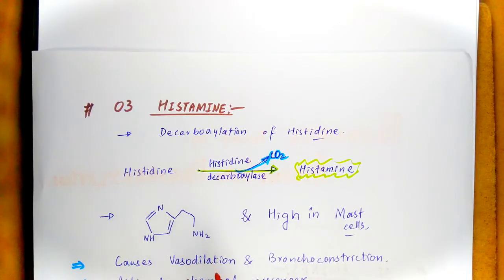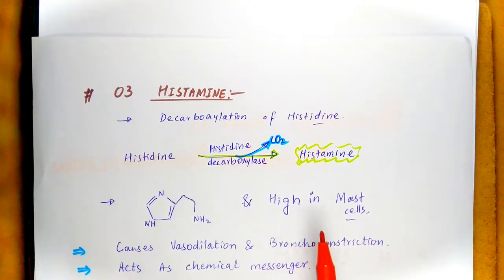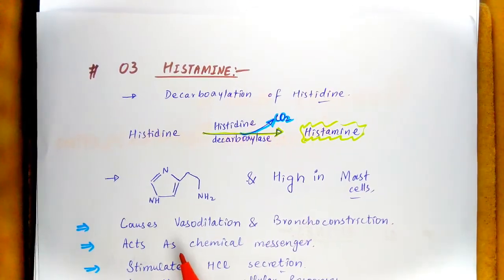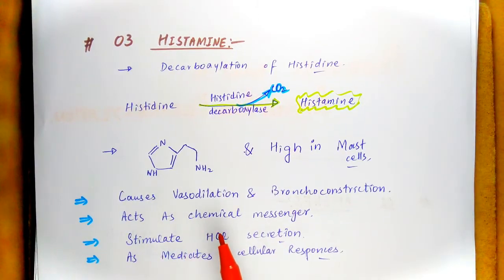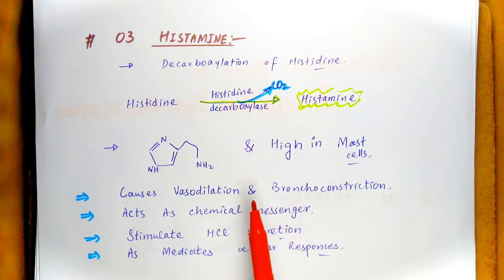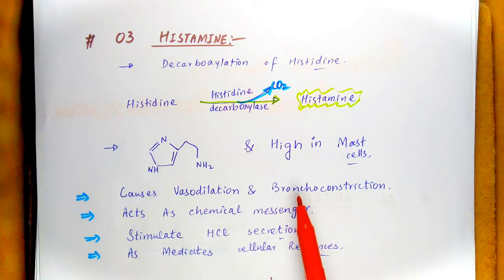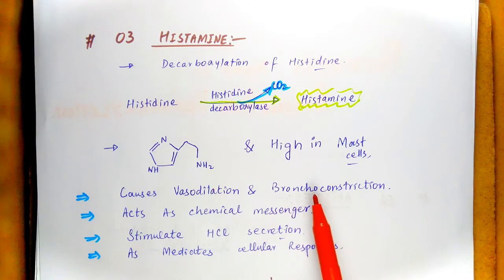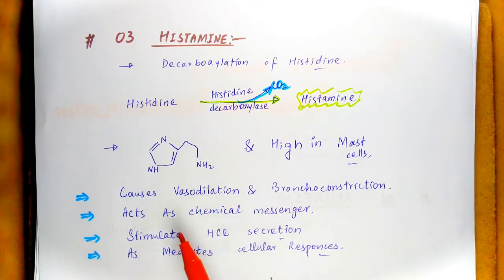Histamine is present in all tissues, but it is found at high concentration in the mast cells. The main functions of histamine include that it causes vasodilation and bronchoconstriction. This is the difference point: it causes vasodilation, but bronchoconstriction. The airways related to the respiratory system are constricted due to histamine.